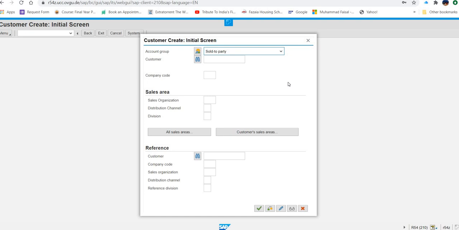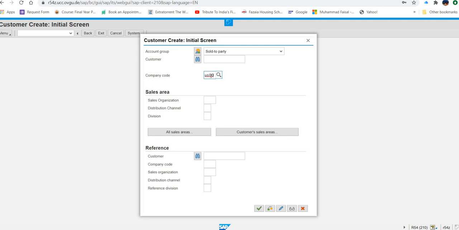Therefore, we have to be careful about which thing we select. Here we select sold-to party, which is the customer that is an end user. What do we have to enter next? Now, in the exercise, the further thing given is US00, which you have to enter in the company code.